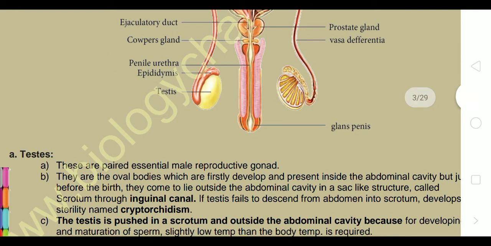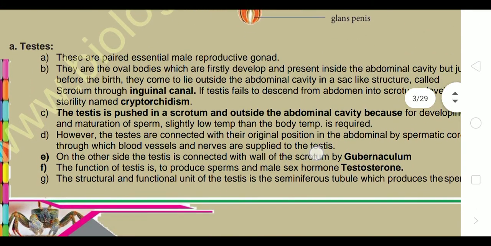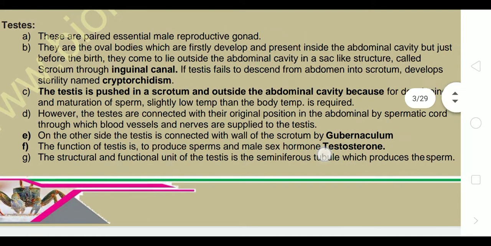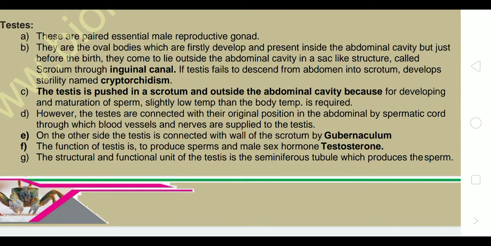First, testes. These are paired essential male reproductive gonads. Paired means it is present in two in number. They are the oval bodies which first develop and are present inside the abdominal cavity. But just before the birth, they come to lie outside the abdominal cavity in a sac-like structure which is called scrotum.